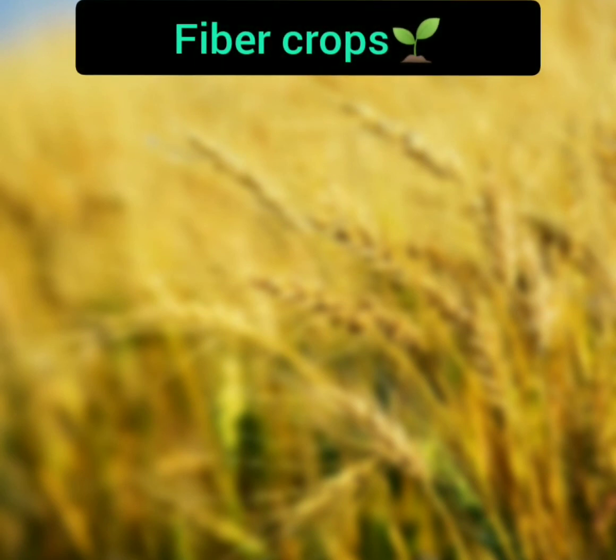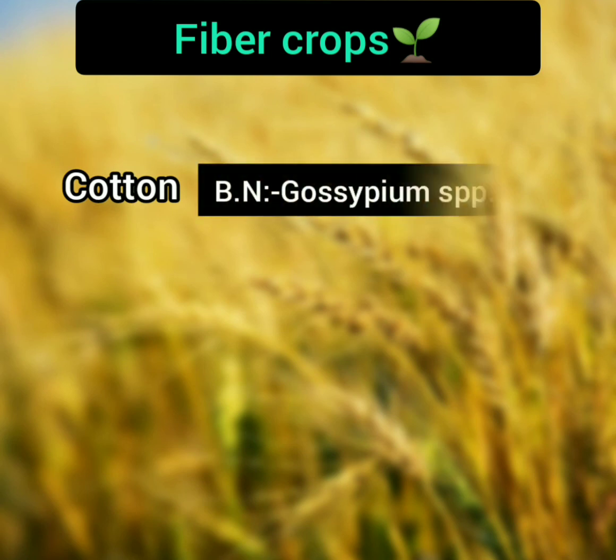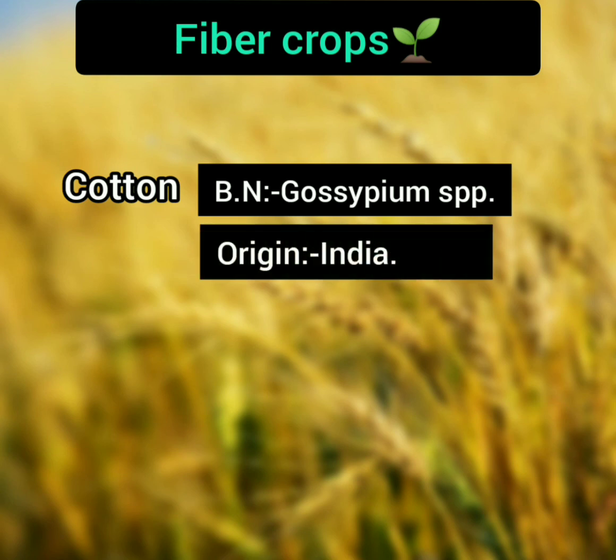Then we will move to the fiber crops. Okay, so in fiber crop, first crop is cotton. The botanical name of cotton is Gossypium species. I have written species because there are lots of species of Gossypium like Gossypium hirsutum, Gossypium arboreum, Gossypium barbadense. Okay, and the origin of cotton is India.